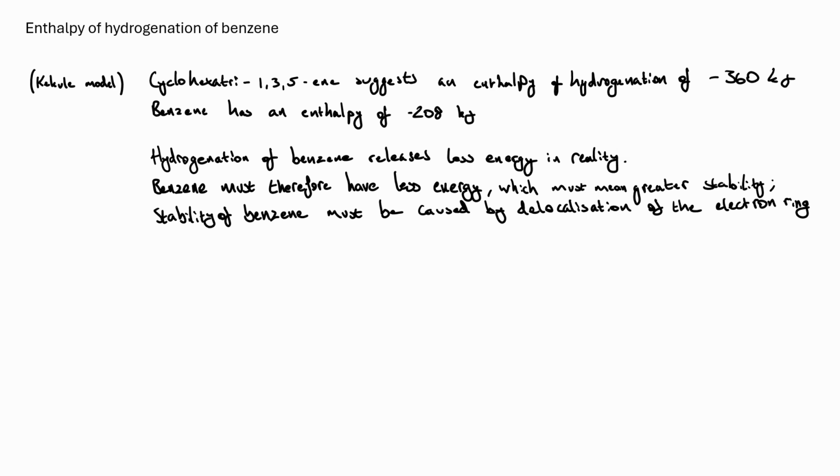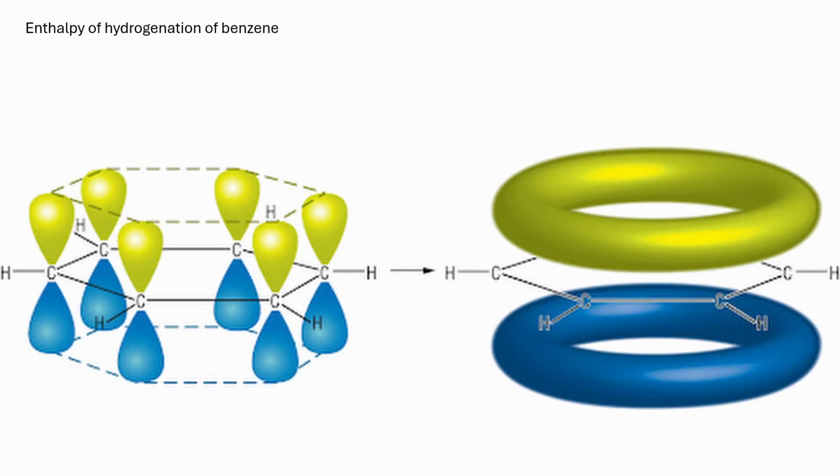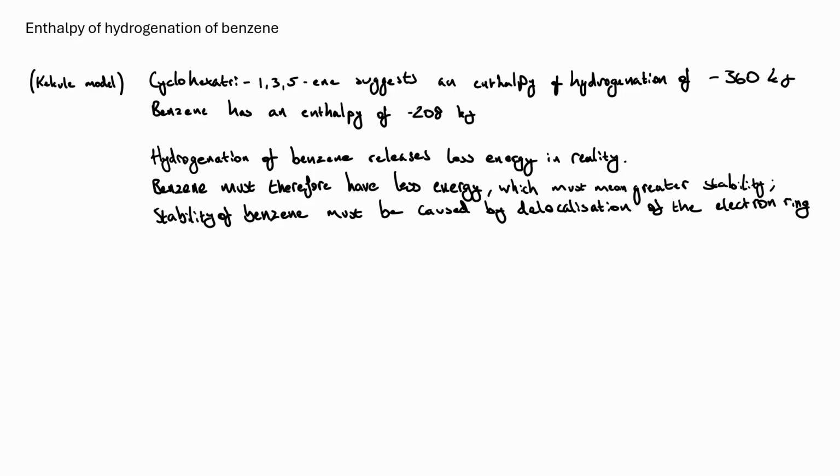So that must mean that benzene had less energy to begin with, which must have been brought on by greater stability. And that stability is brought on by delocalization of electrons, therefore spreading a charge. That's how it became stable. So this directly contradicts what the Kekule model implies.